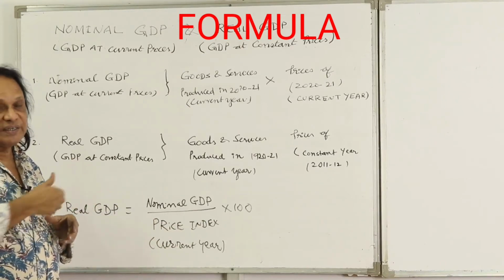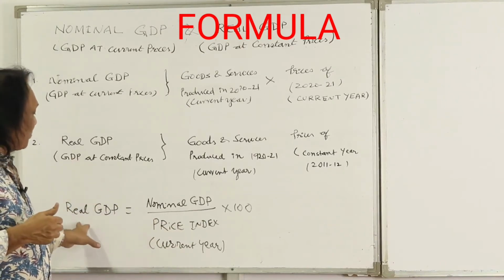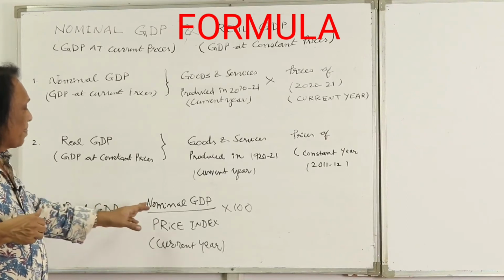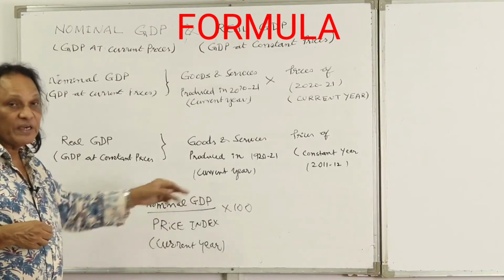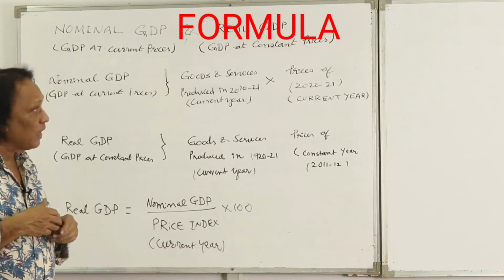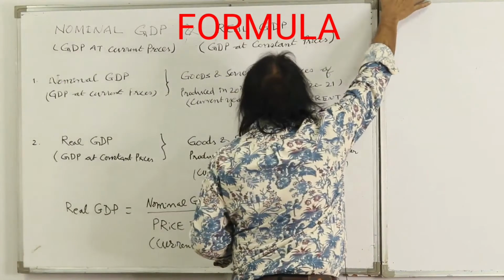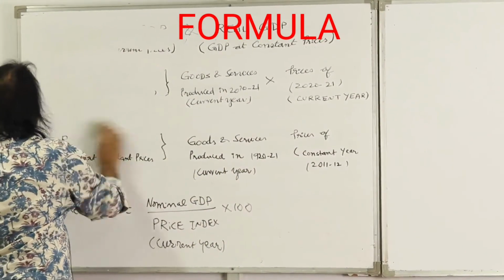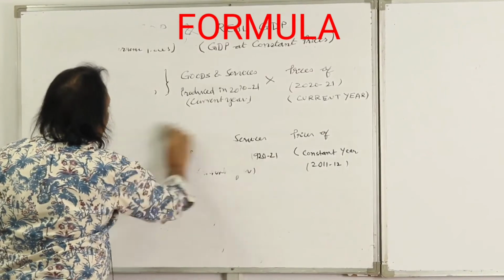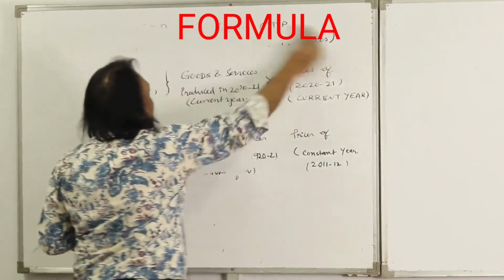Here we are interchanging the values. So nominal GDP is equal to real GDP into price index upon 100. I hope you got it. Now I'll just show you these values. These 3 formulas, please remember.